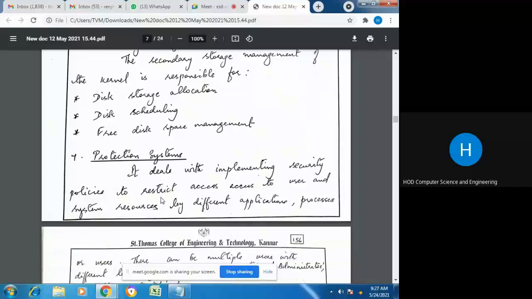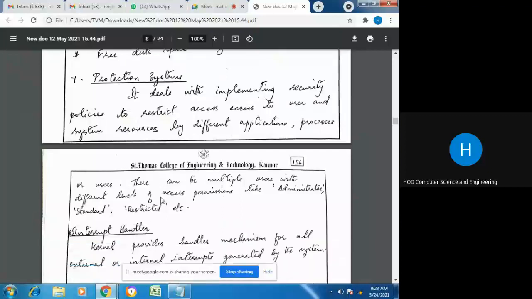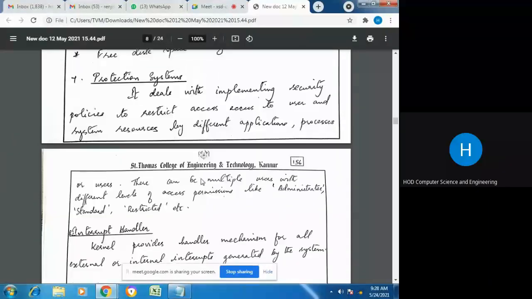Then the seventh function is the protection system. It deals with implementing security policies, where certain processes have restricted access. You might have seen the file access permissions allotted, like administrator, standard, restricted, etc. These access permissions are set in order to protect the system. So the protection system is a part of the operating system that protects its resources, and it gives different access permissions for accessing the resources.